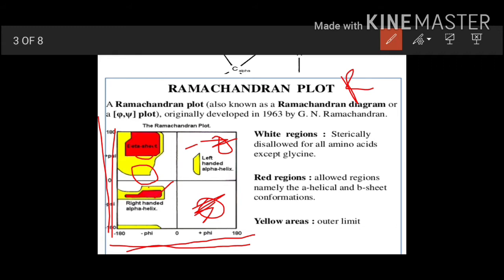Okay, so from the Ramachandran plot we can get the psi angle and phi angle combinations in which various structural conformations of a protein are allowed. If you want, I can share this Ramachandran plot in detail also.